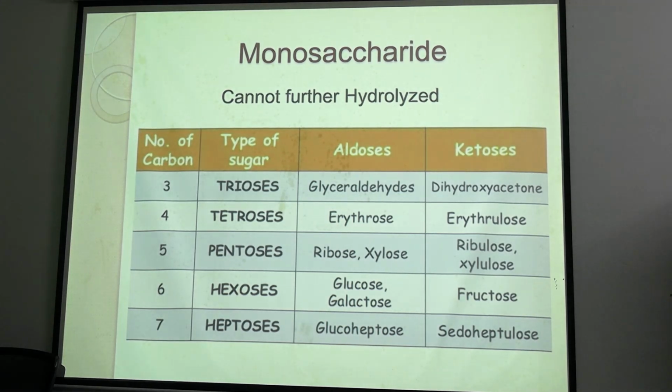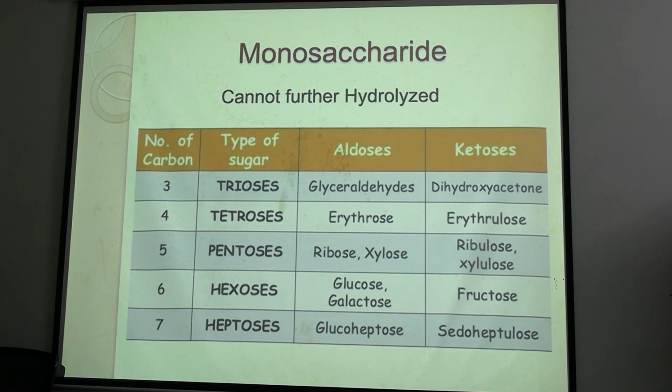So we learned from the definition itself that the functional group will be aldehydes or ketones. So in case of aldehydes and ketones, we name it as the number of carbon atoms present in that monosaccharide. That is 3 carbon monosaccharide is known as triose, 4 carbon tetrose, 5 carbon pentose and so on. Most important carbohydrates are hexoses and also pentose, that is ribose and deoxyribose.